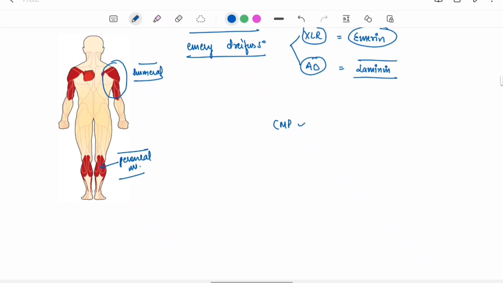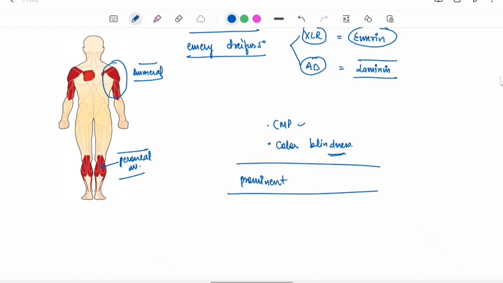Cardiomyopathy is there, blindness will be there, color blindness. There will be prominent contractures. If you can remember the general video of myopathy, the introduction video, I told you that prominent contractures are seen in Emery-Dreifuss syndrome.